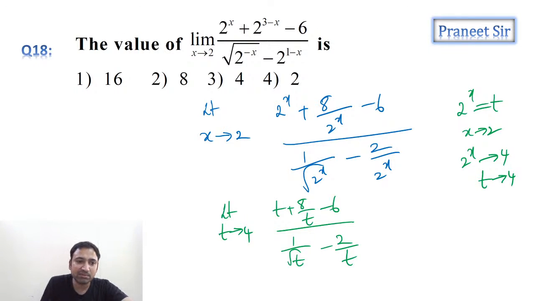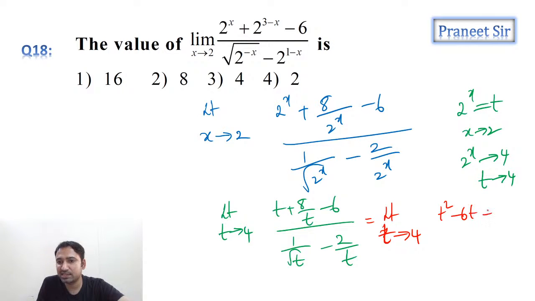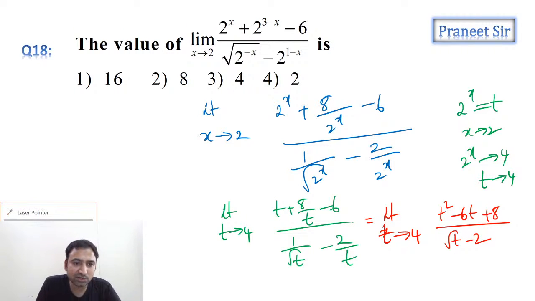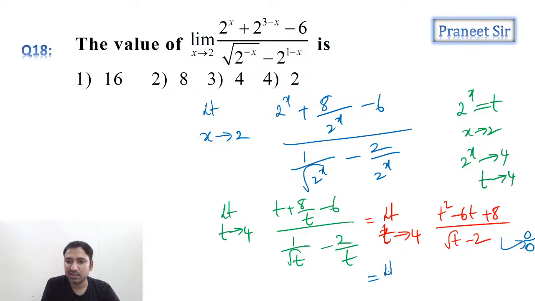Multiply with the t, both the numerator and denominator. Limit t tending to 4, t square minus 6t plus 8 by root t minus 2. Are we getting 0 by 0? Yes, we are getting 0 by 0. Apply L'Hospital rule. Limit t tends to 4.